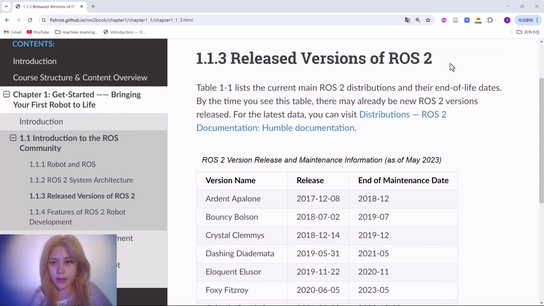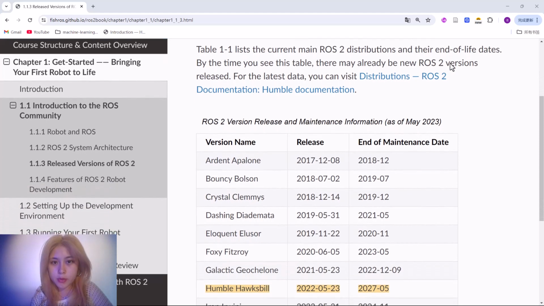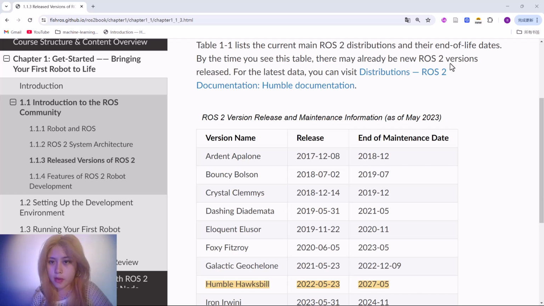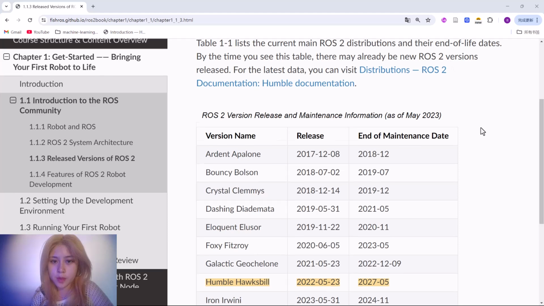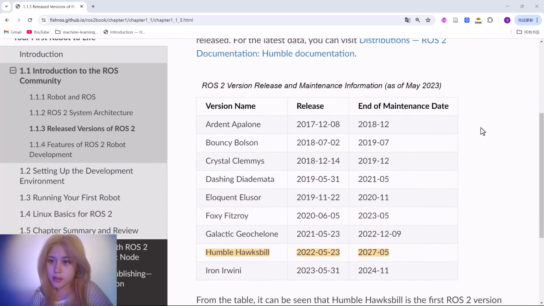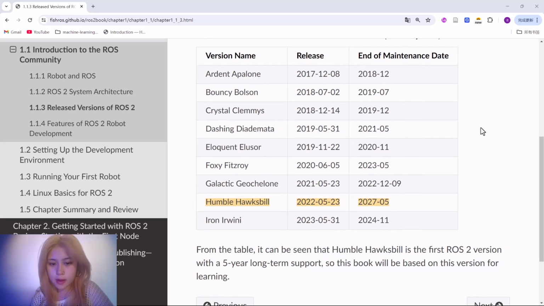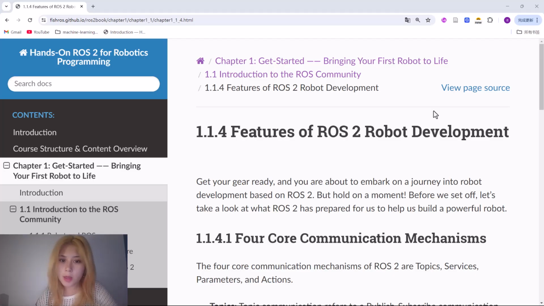Let's talk about the released versions of ROS2. Table 1-2-1 lists the current main ROS2 distributions and their end of life dates. By the time you see this table, there may already be new ROS2 versions released. For the latest data, you can visit this address. From the table, it can be seen that Humble Hawksbill is the first ROS2 version with a 5-year long-term support, so this book will be based on this version for learning. Next, we'll talk about the features of ROS2 robot development.